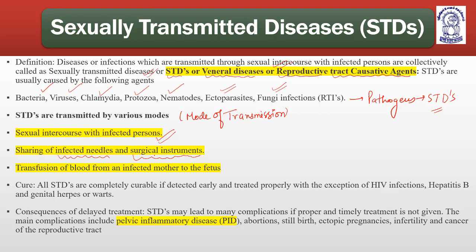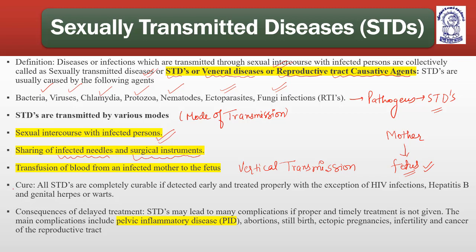Transfusion of blood from an infected mother to the fetus. This is known as what? Vertical transmission, from mother to fetus. So these are the possible modes of transmission.